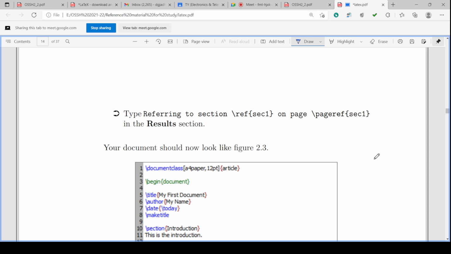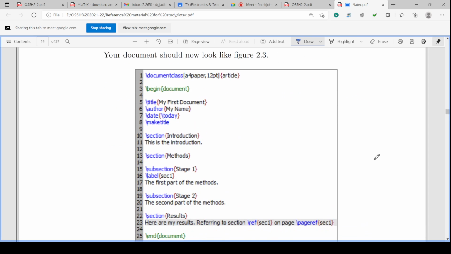Then the document should look like this. Okay. So document class is there, A4 size paper is there, 12-point font size is there. It is an article. Then begin document is there. The document title is there. So my first document is the name of the document title. Author, my name, is the name of the author. Then date is today, \today means it will take today's system date, and make title. So this is the end of the title. Make title is the end of the title section.